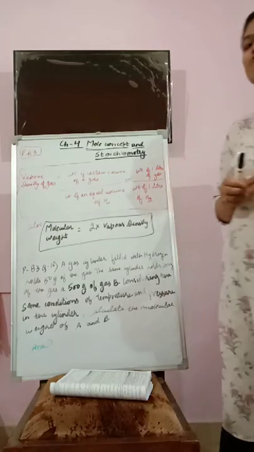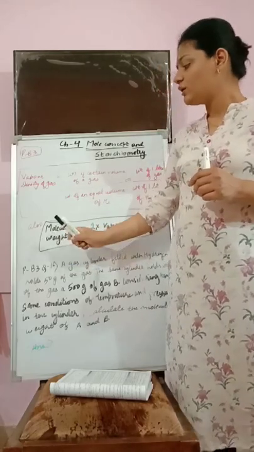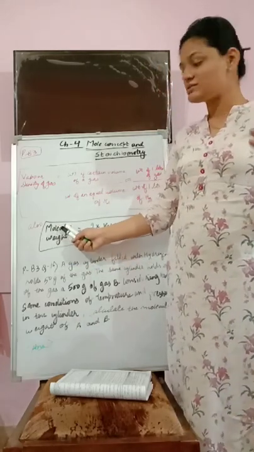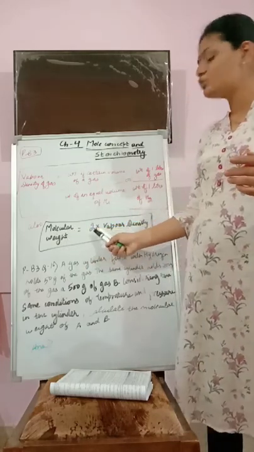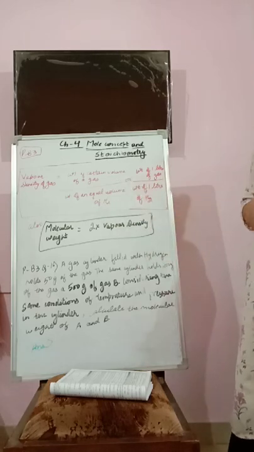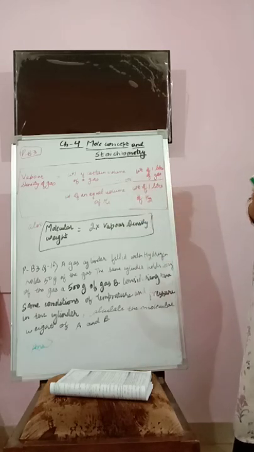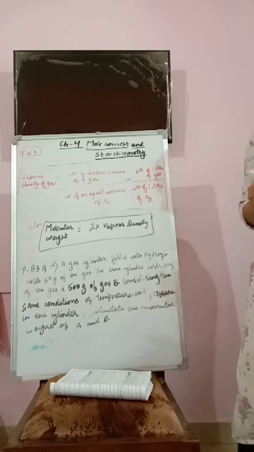The other formula is molecular weight, or relative molecular mass, which is equal to twice the vapor density. So these are the two formulas on which the topic is based. The rest is not coming in your course.